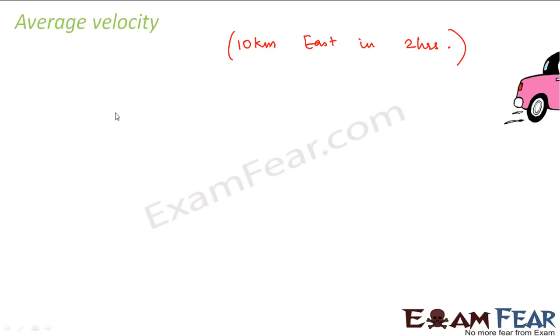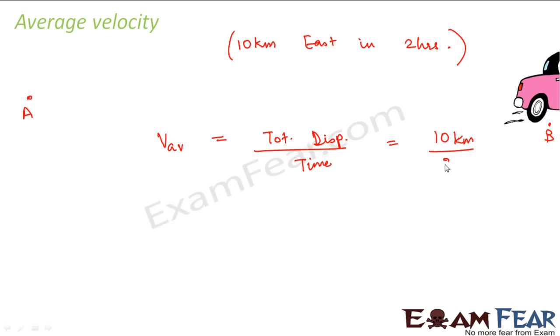Now, irrespective of whether the velocity increases or decreases in between these 2 points A and B, what would be the average velocity for the entire journey? It would be the total displacement divided by the time taken. So what is the total displacement? It is 10 kilometers. What is the total time? It is 2 hours. So this is 5 kilometers per hour in the east direction. So this is my velocity.